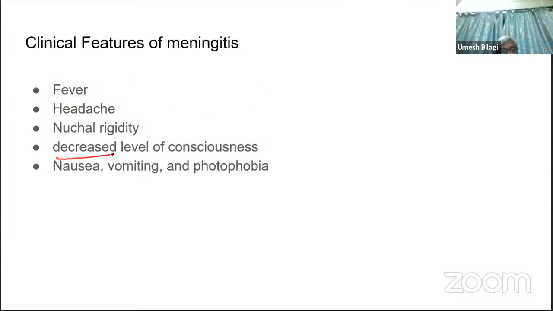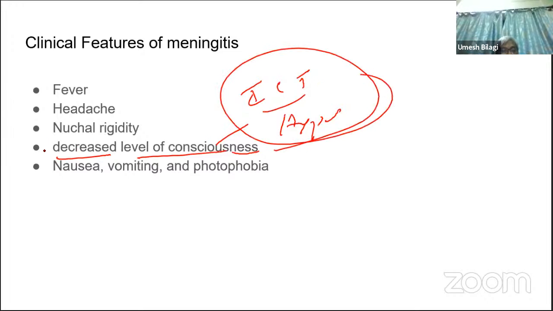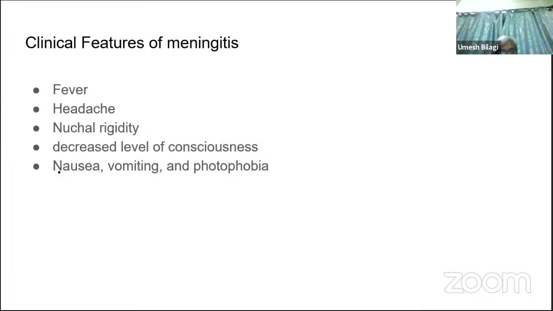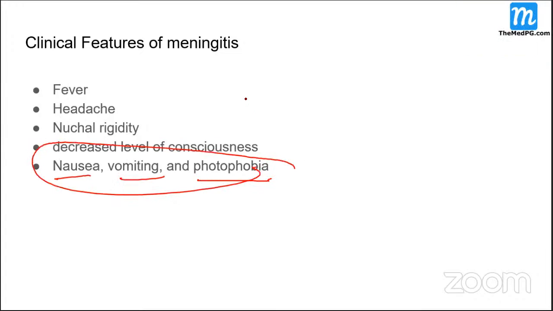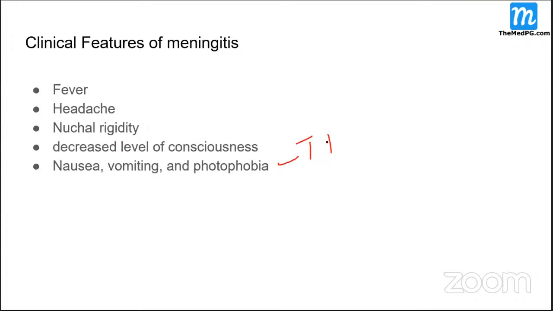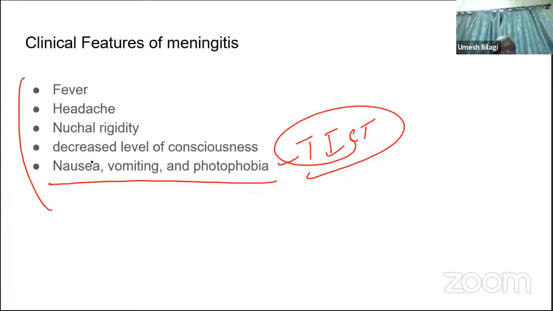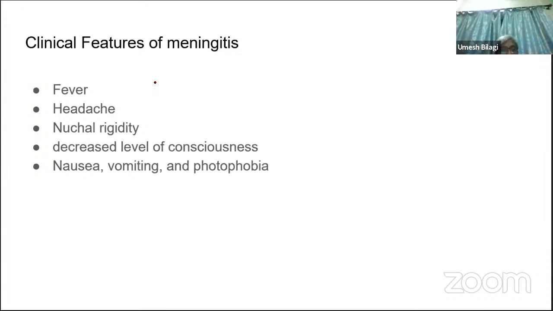Decreased level of consciousness, as I told you, could be because of increased intracranial tension or hyponatremia. All these things can cause decreased level of consciousness. Nausea, vomiting, and photophobia. These are all signs of what? Raised, good, increased intracranial tension. These are a few of the clinical features of meningitis.